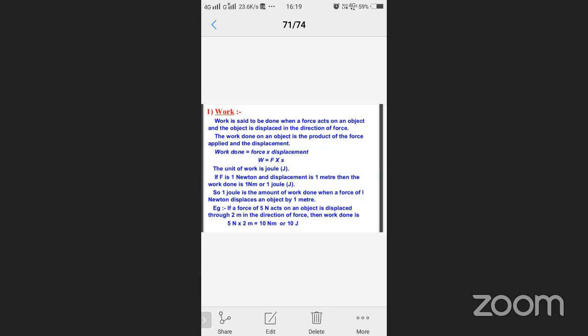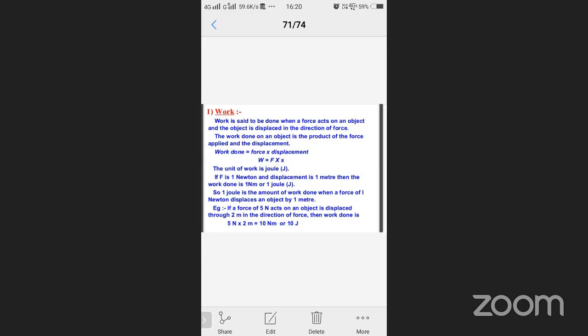When is work said to be done? When a force acts on an object and the object is displaced in the direction of force. So while we are applying some force on an object, that time the object should move in the direction of force. Now I'm applying some force on an object in the right direction, and the object also moves in the right direction. So that time we can consider that work is done.